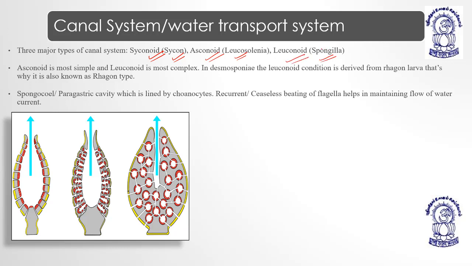The ascenoid type is the simplest, and the leuconoid type is the most complex form of water canal system. Is that understood?